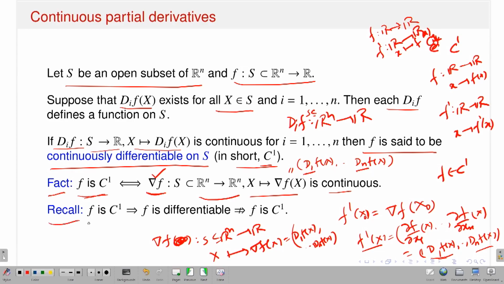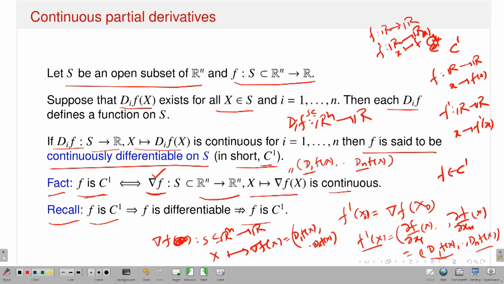Now kindly recall that if f is in C1, that means all the first order partial derivatives exist and they are continuous. That means my function is differentiable because of the sufficient conditions of differentiability, if you remember. However, differentiability alone will not imply that my function is C1, and that kind of example you might have seen in my earlier lectures. Or maybe I'll explain in my next slides that you have a function f which is differentiable but which is not in C1, because C1 means I demand a little more. In C1, I demand not only that the first order partial derivatives exist, but also that these first order partial derivatives should be continuous. So that is the extra assumption.